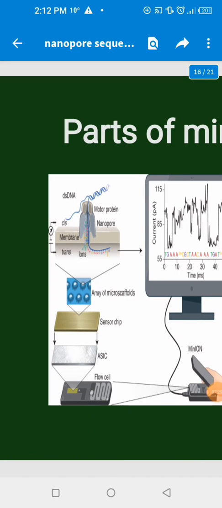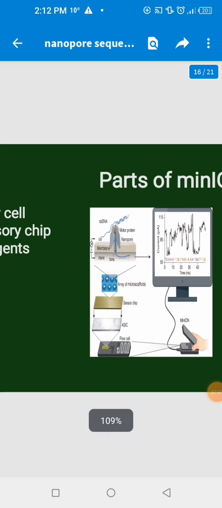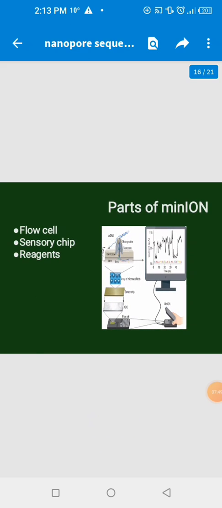In the device, there is a part known as the flow cell, where the sensor chip is located, and in this chip area the nanopore is located. This is the MinION, which is connected to a monitor or other devices.